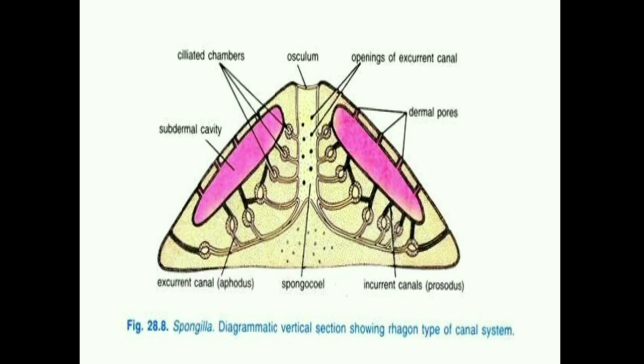If we further elaborate this Rhagon type of system, you can find the diagram. Again in the picture you can see the conical shape of the sponge, broad base, upper pointed apex, then ostia open into hypodermal spaces. Then there are flagellated chambers which are connected to hypodermal spaces by prosopyle, and then to the central reduced spongocoel through apopyle.